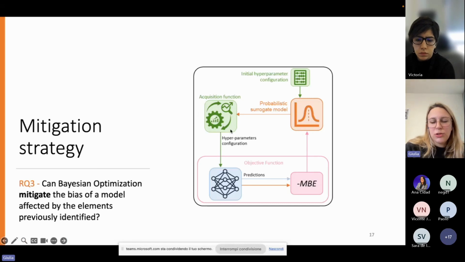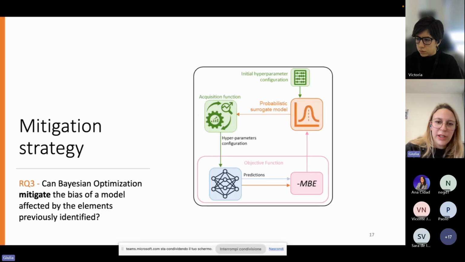Then, using an acquisition function, it identifies the next hyperparameter configuration to be evaluated. This hyperparameter configuration is used to define a new neural network trained on the training data, and it is evaluated to compute the metric that we want to minimize, and it continues in a cyclic way.